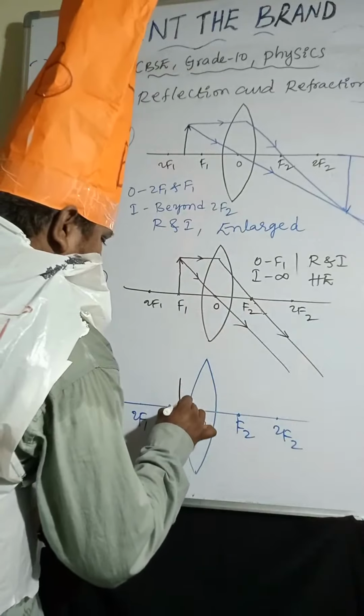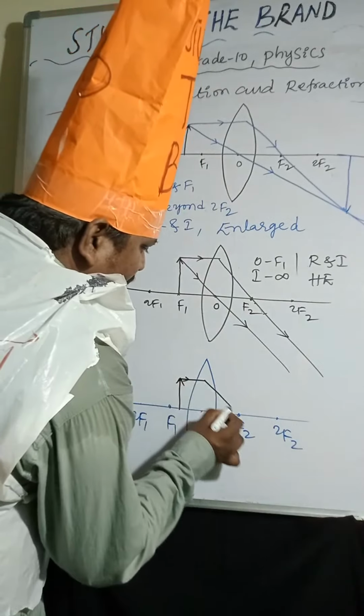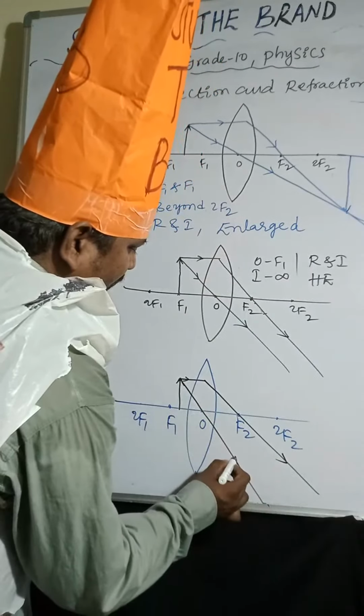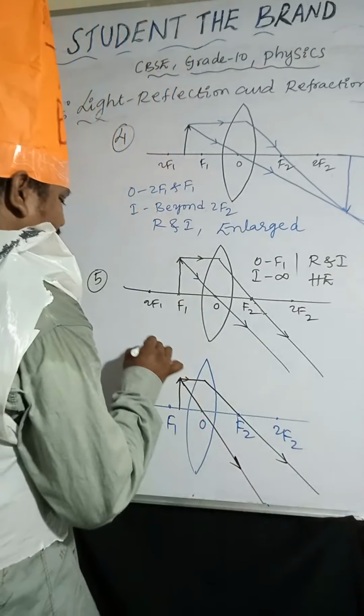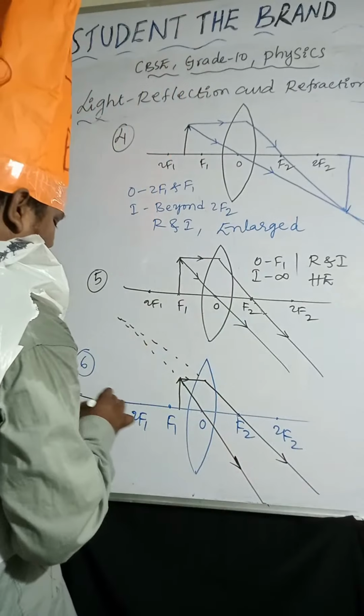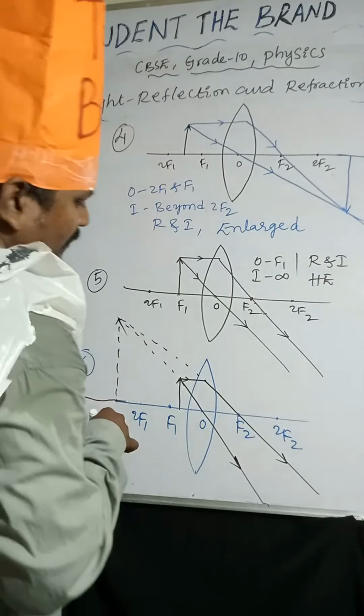Object is placed between F1 and O. One light ray I am taking like this. It passes through focus. Another light ray is passing through optic center. So if you are extending these light rays, the image will form here.